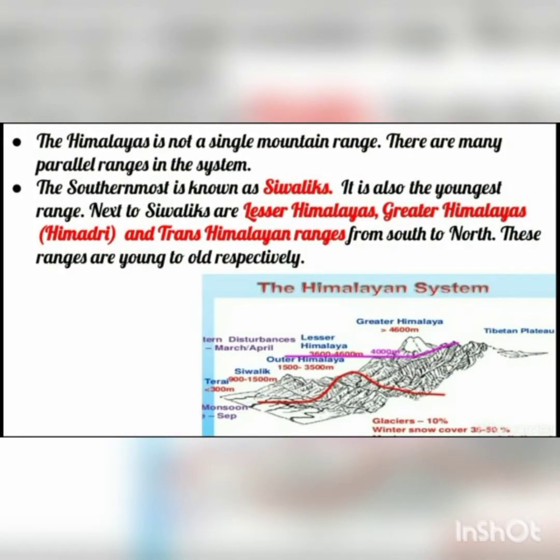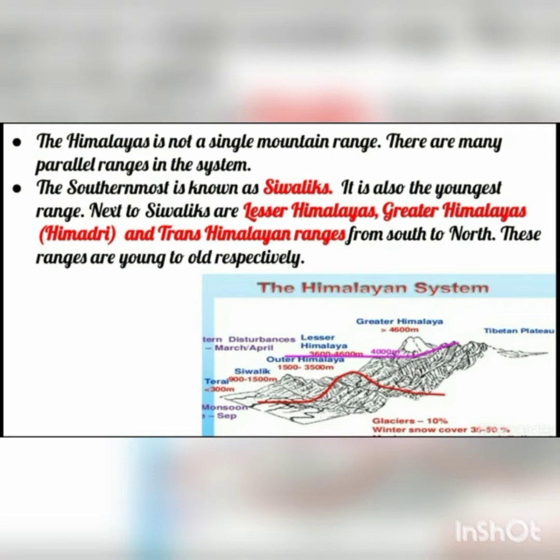The Himalayas are not a single mountain range. There are many parallel ranges in this system. Now the southernmost is known as Shivalik. It is also called the youngest range. And next to the Shivaliks are the lesser Himalayas, greater Himalayas, and trans-Himalayan ranges from south to north. Now these ranges are young to old respectively.